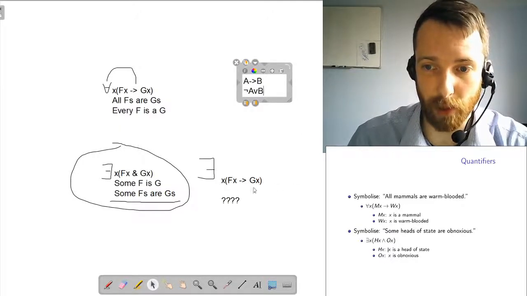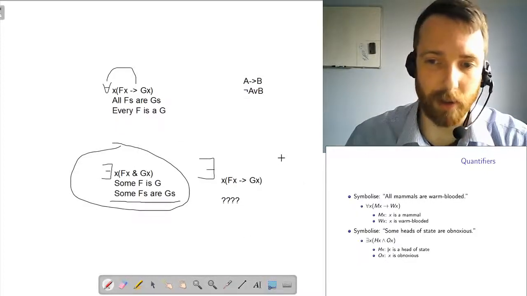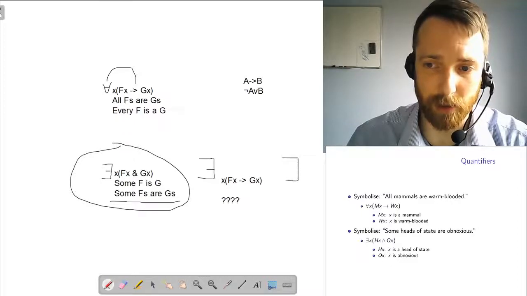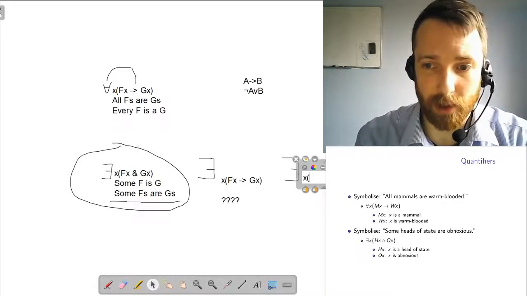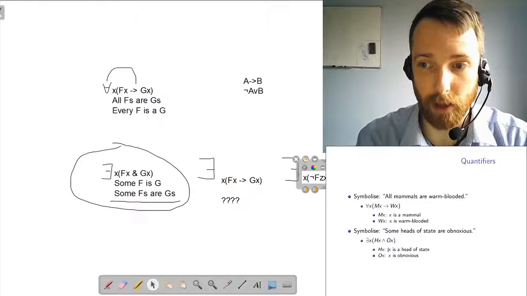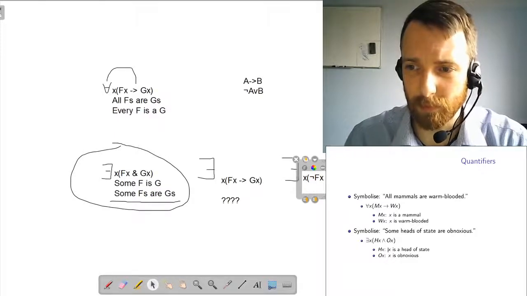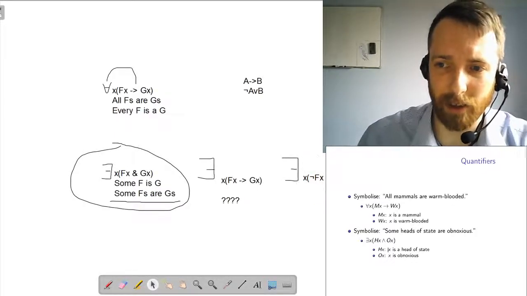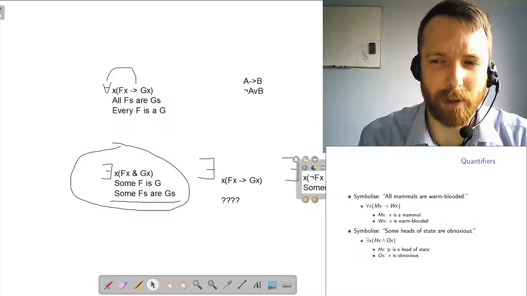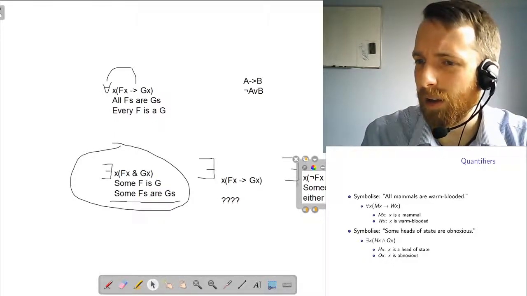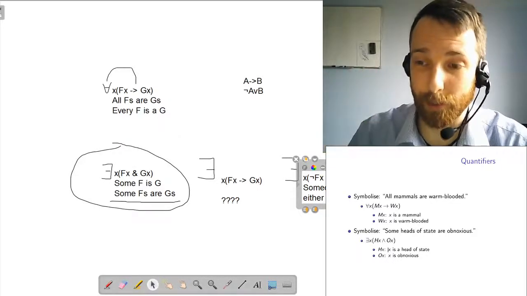So I'm going to rewrite this. I'm telling you there exists an x such that if Fx then Gx, that means the same thing as there exists an x such that either x is not an F or x is a G. If I try to say that in English, sorry, our example for the existential was heads of state are obnoxious.